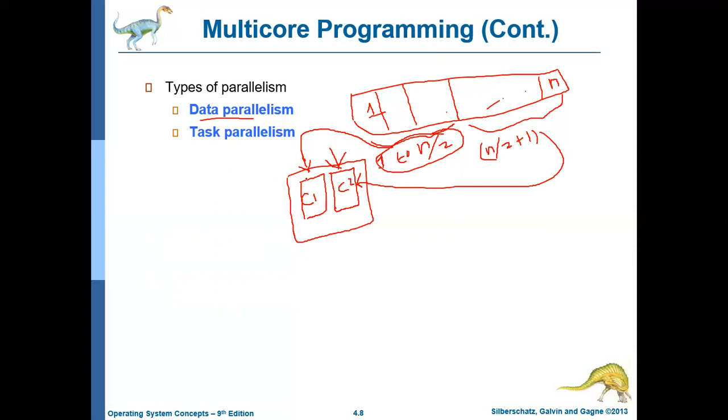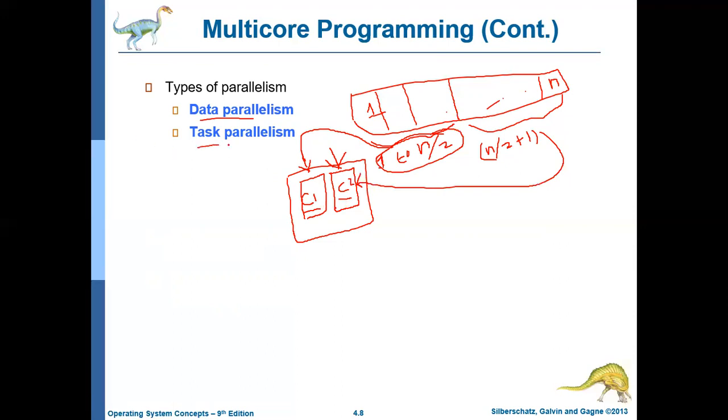So this type of sharing the work is called data parallelism. Here the task is the same, both cores are performing the same activity, that is, they are adding, but the data is different. Core 1 is adding the contents from location 1 to n by 2, and core 2 is adding the contents from location n by 2 plus 1 to the nth location. So this kind of parallelism is called data parallelism.